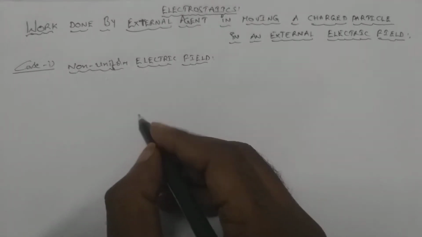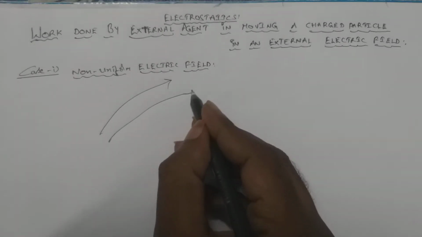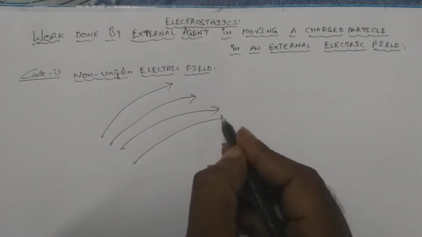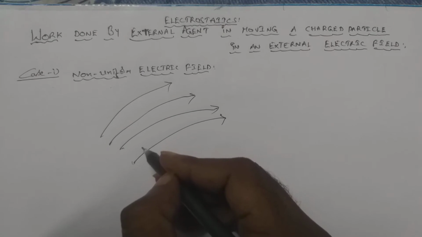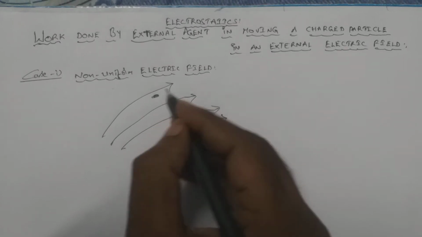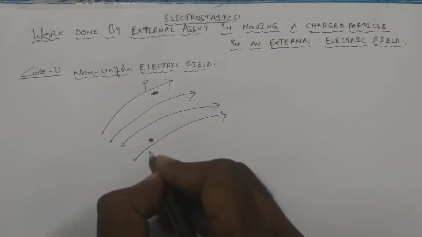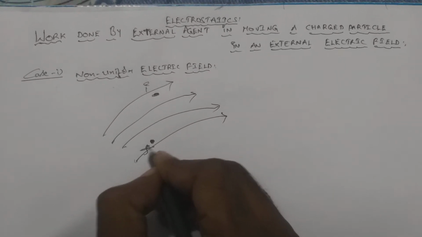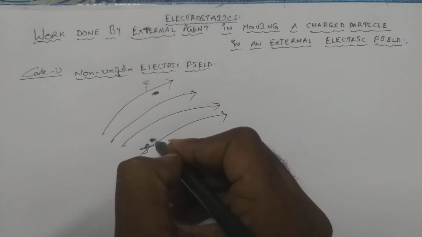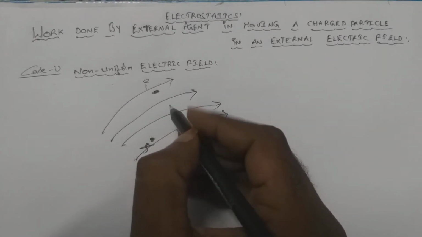So let us consider the situation, a non-uniform electric field like this. Here let us suppose this is the initial position, point I, and this is the final position. Let us suppose the final position is F. So from I to F, we are going to move the charged particle in this external, non-uniform electric field.